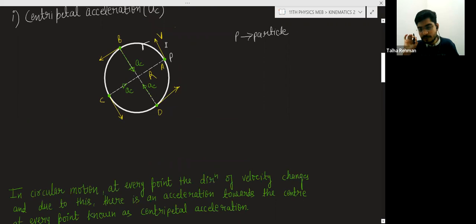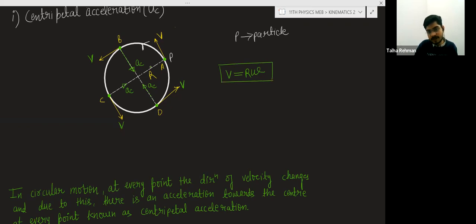Here I have supposed that this particle P is moving with a constant speed v, and r is the radius of the circle. And remember that in a circular motion, this expression is always valid: v is equal to r omega. The speed of the particle is equal to the radius times the angular velocity. This is always valid in circular motion.